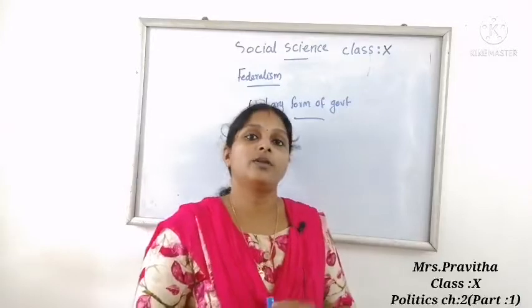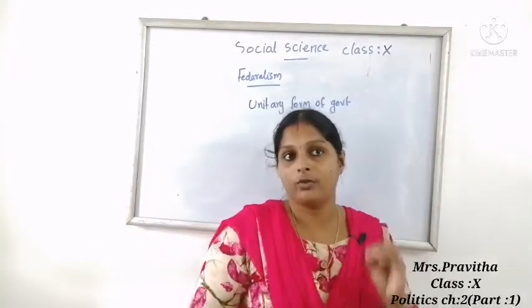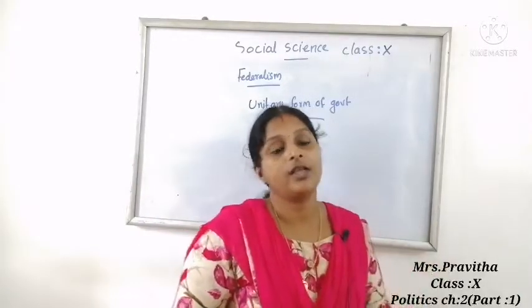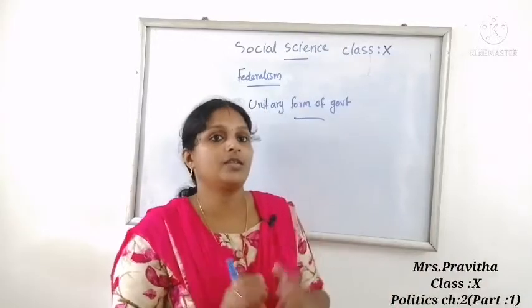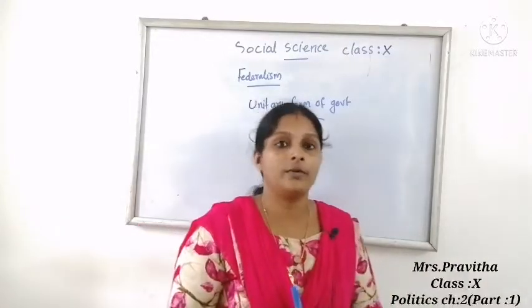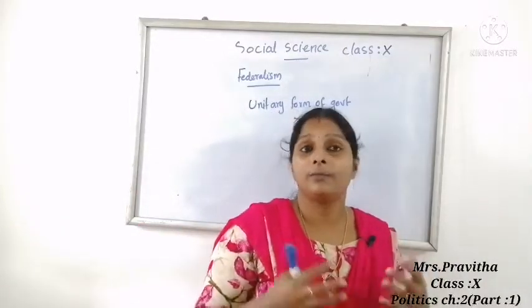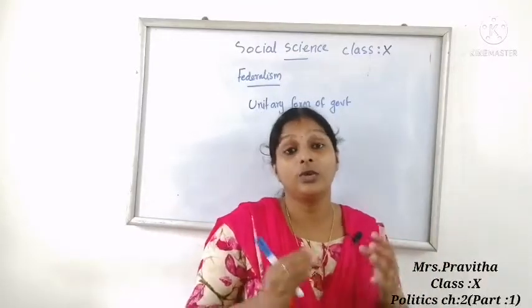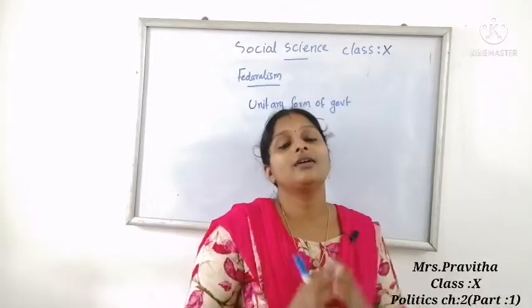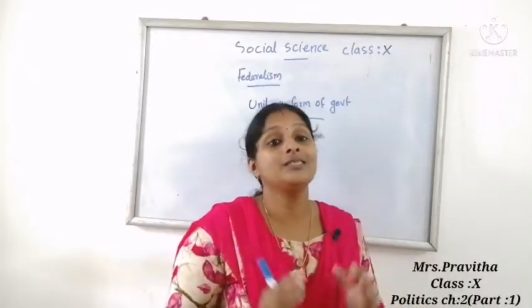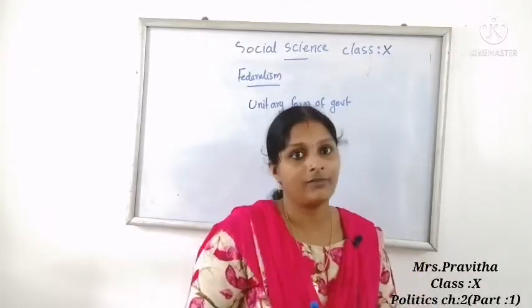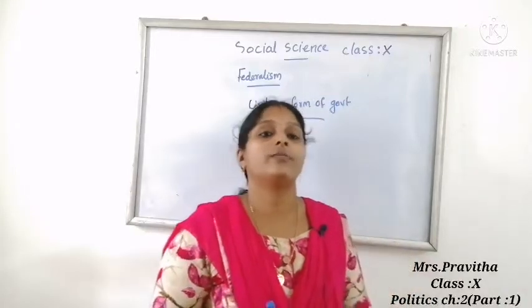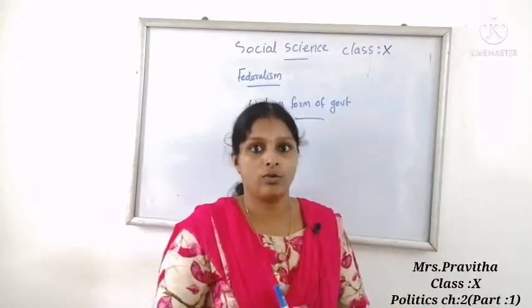One form of government will be there, the central government or the union government. Such type of government is known as unitary form of government, and the central government can pass any order to the state government or the local government.